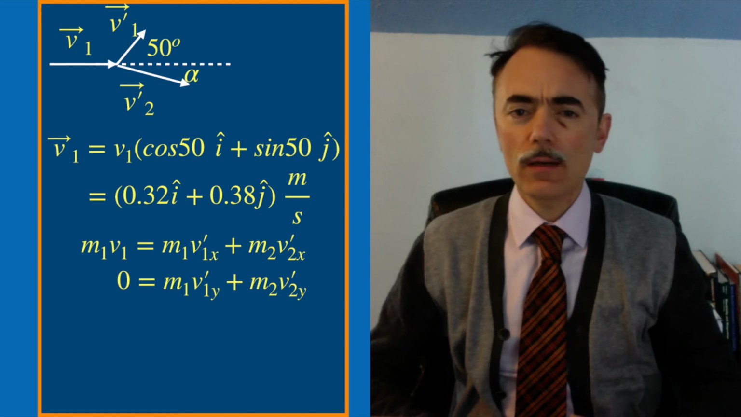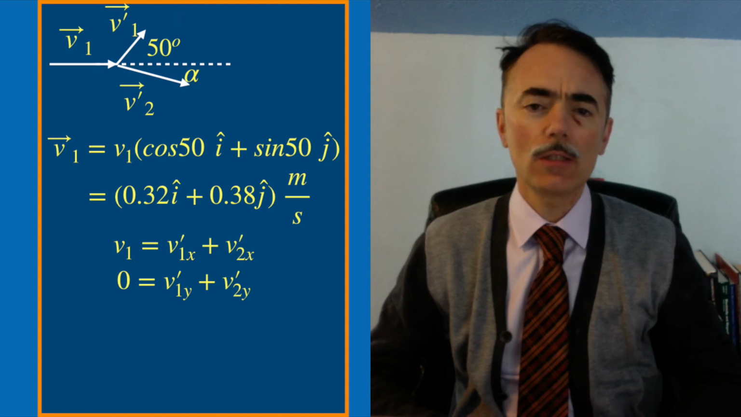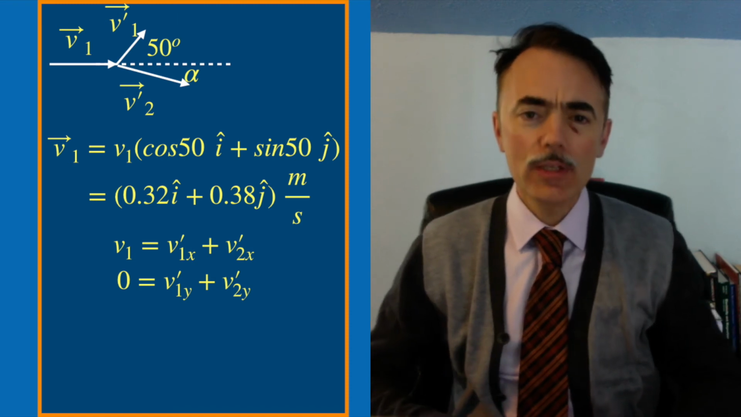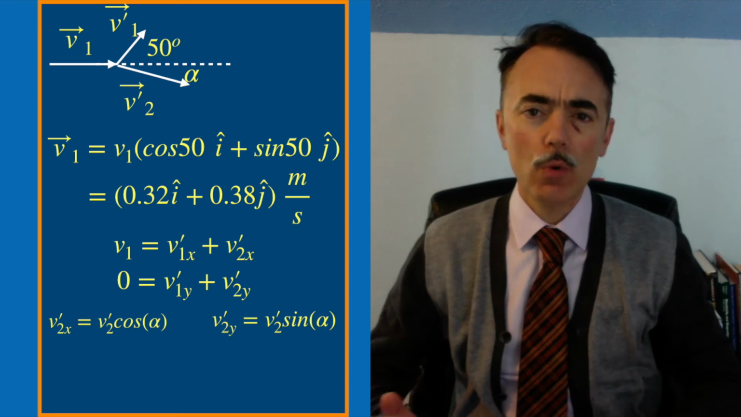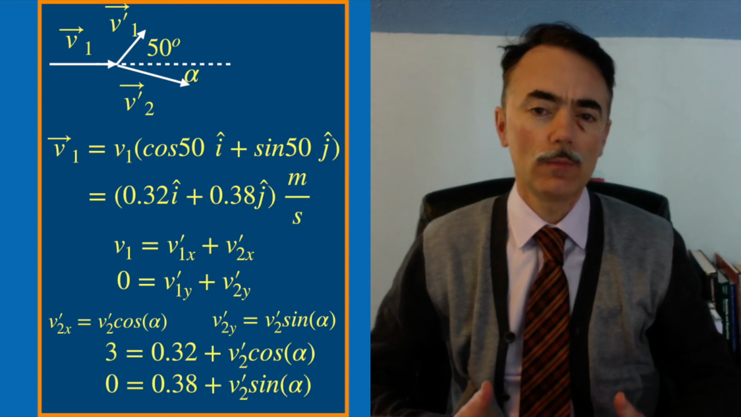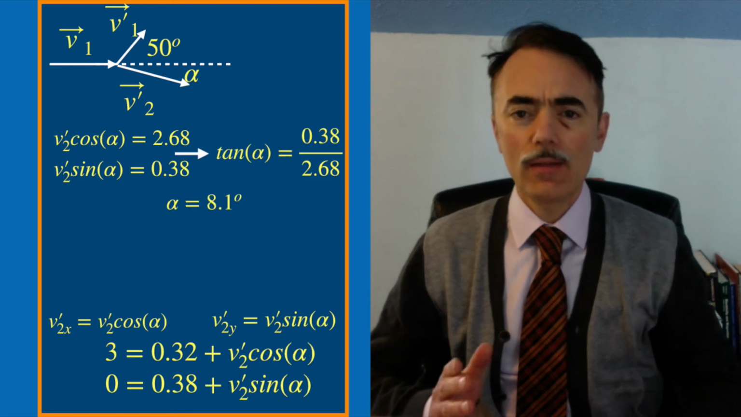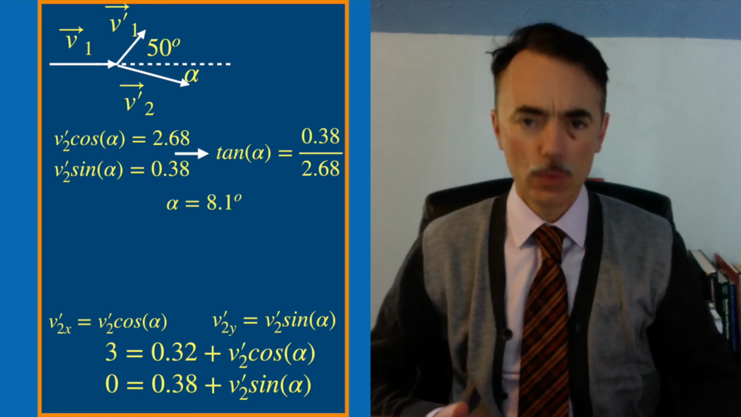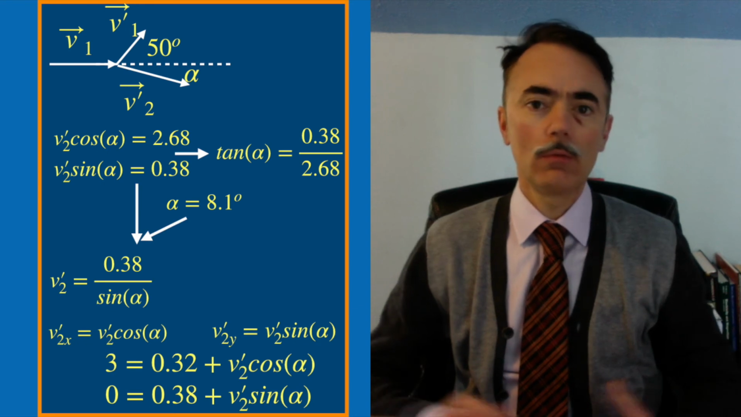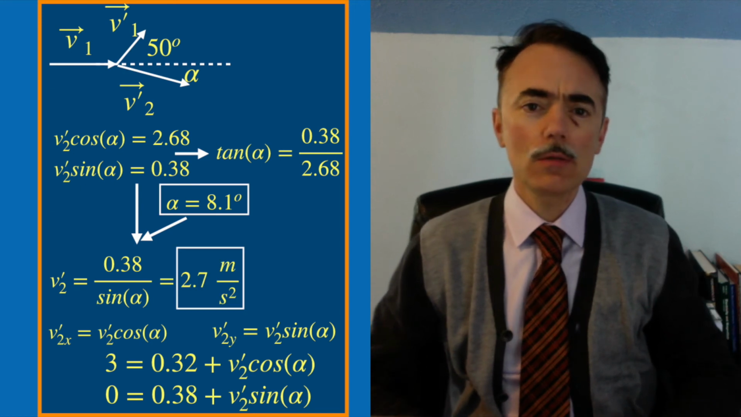Because both masses are equal, those terms cancel and we end with two equations for the velocities. I write the components v2y prime and v2x prime in terms of v2 prime and the angle of ball 2 with the horizontal. Now I can divide these two equations and get that the angle is 8.1 degrees. Now I substitute in the previous equation and find that the speed of ball 2 is 2.7 meters per second after the collision. Now let's check what happens with the energy.